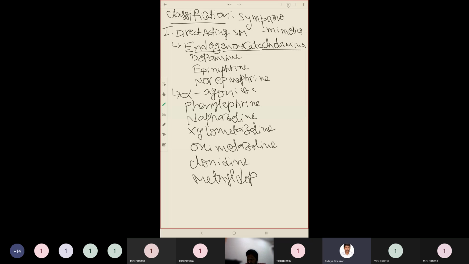And the third subcategory includes beta receptor agonists.